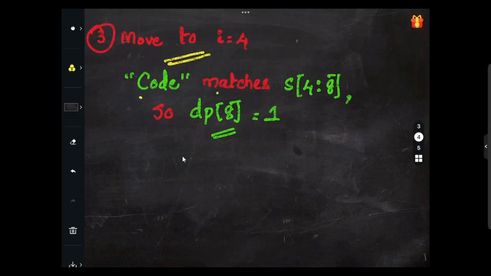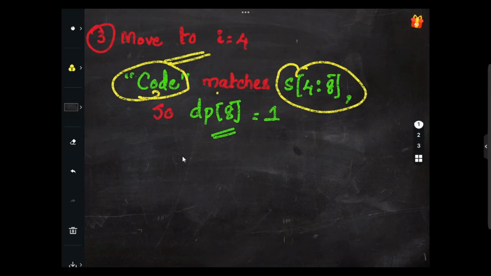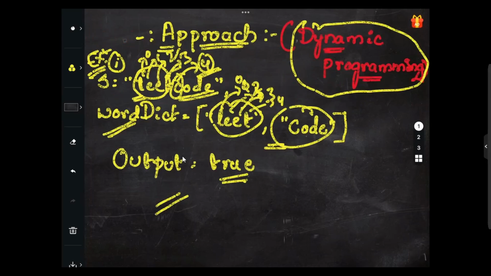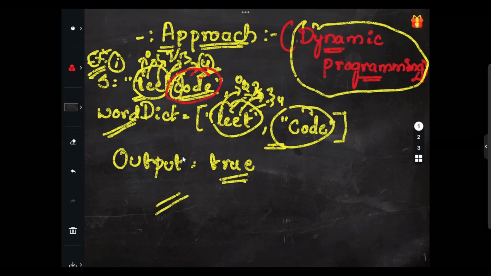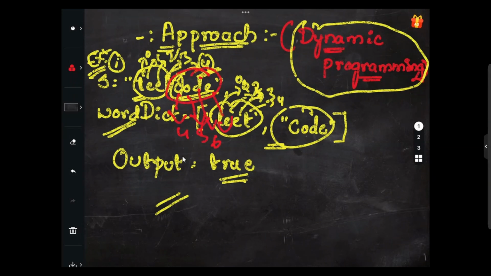Here code matches s of 4 to 8, right? So code, actually I'm speaking of this code, for i equals 4 we have started from 4 5 6 7. This code matches from 4 to 8.